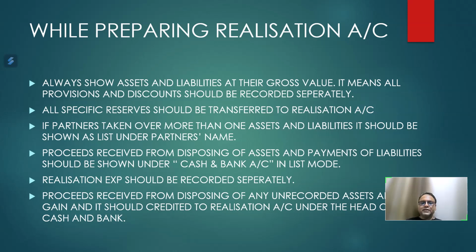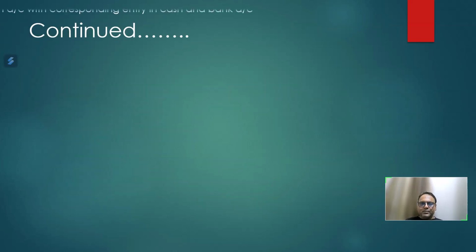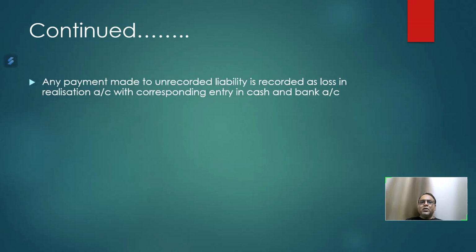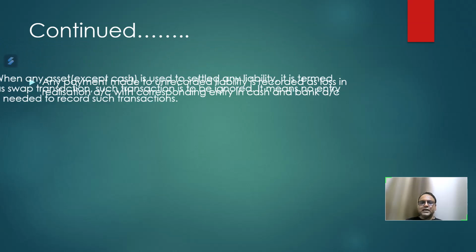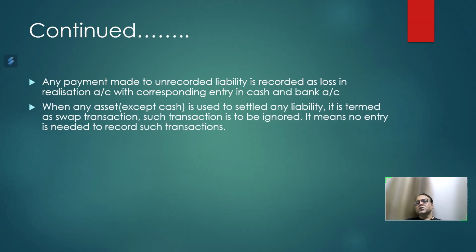Same concept goes with any unrecorded liability. Obviously, unrecorded liability, you have to pay your unrecorded liability, which is a loss to you. So, realization account should be debited with that and credited with your respective cash and bank account.